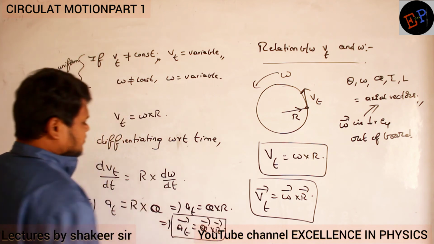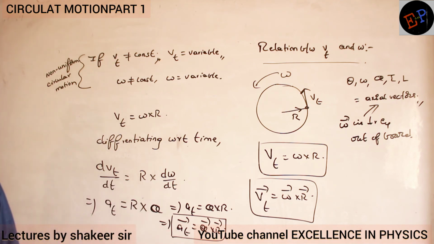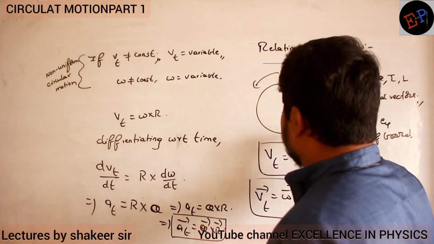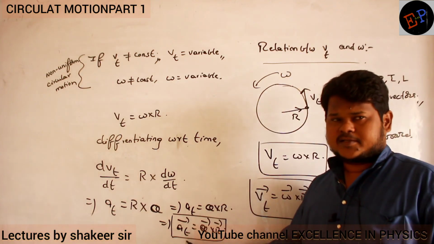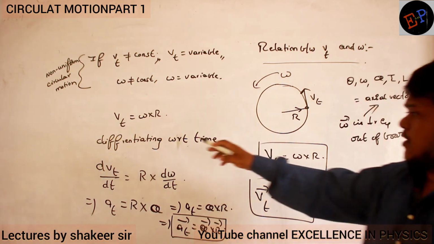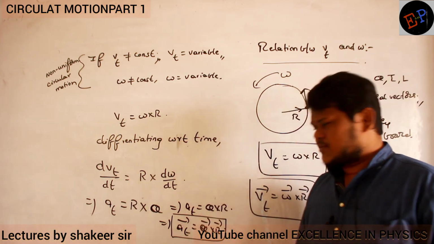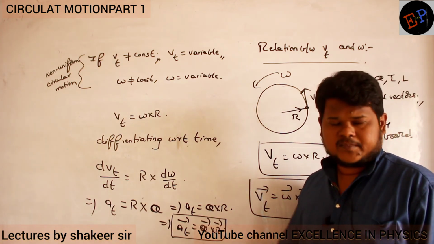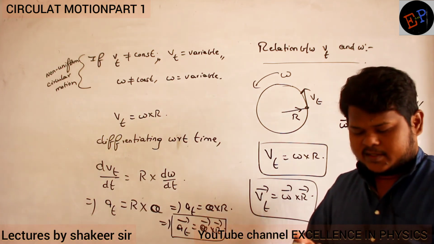Clear now? So this is the equation for tangential acceleration. What is meant by tangential acceleration? In the tangential direction, the speed of the body is changing. Then only you will get tangential acceleration. So for tangential velocity, the formula is omega into r. For tangential acceleration, the formula is alpha into r. Is it clear? Remember up to here, we will continue in the next class.